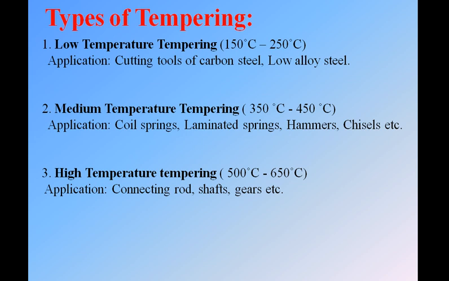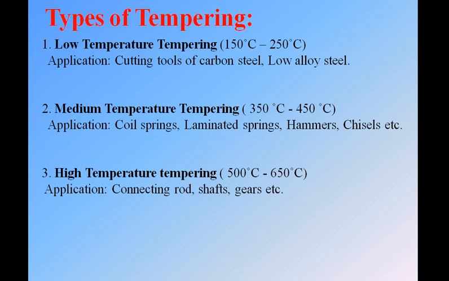Okay, see applications. This is used in cutting tools of carbon steel and low alloy steels. Next we have medium temperature tempering, that is temperature ranges from 350 degrees Celsius to 450 degrees Celsius. Application, that is coil spring. Coil springs you can see in two-wheelers, for the suspension purpose. Laminated springs will be in the heavy vehicles like the trucks and tractors. We can see the laminated springs for the suspension purpose only. Then we have the hammers and the chisels. So these are the applications of the medium temperature tempering.